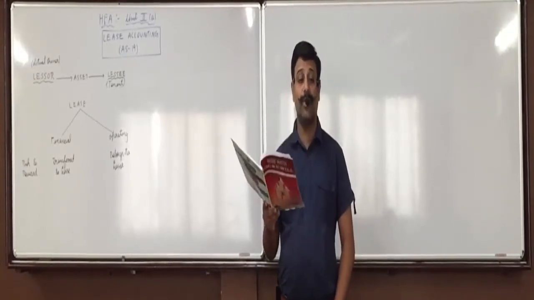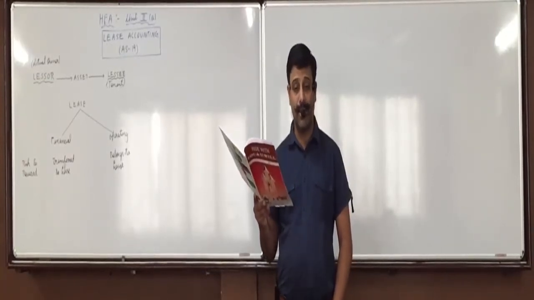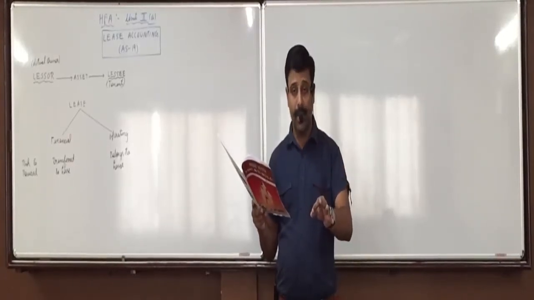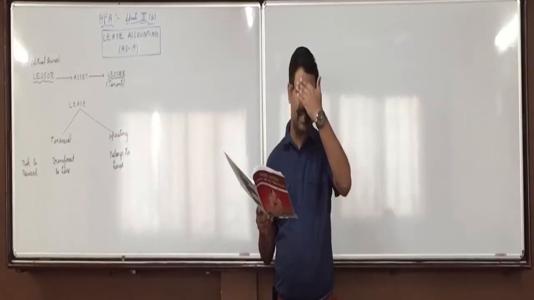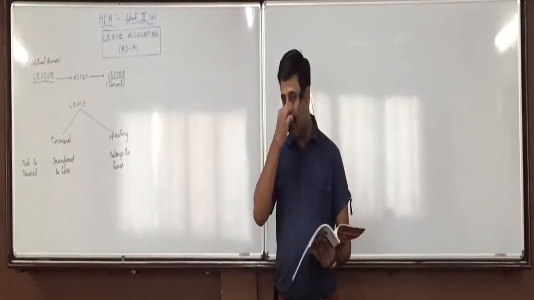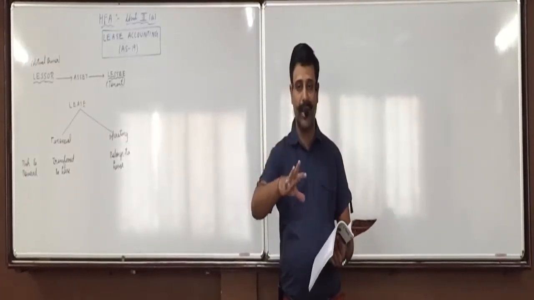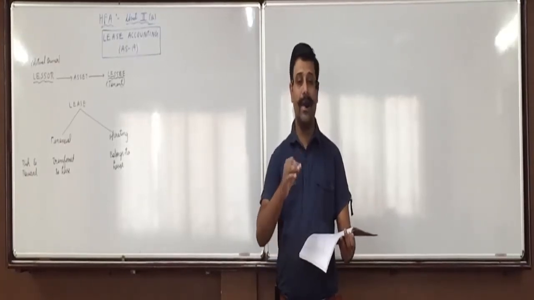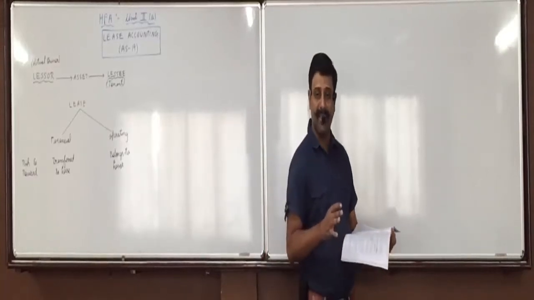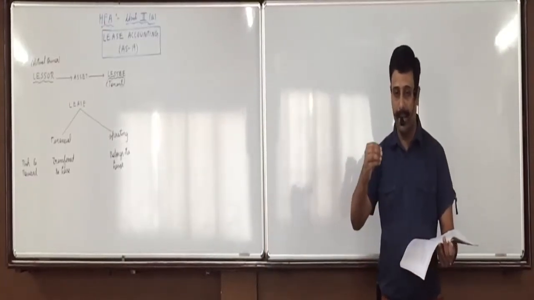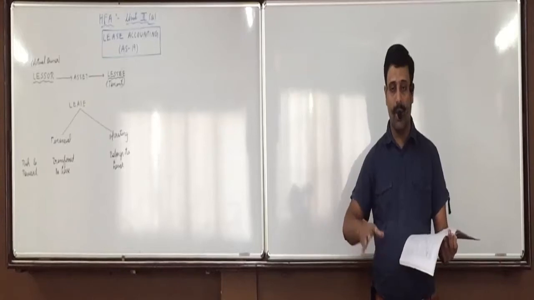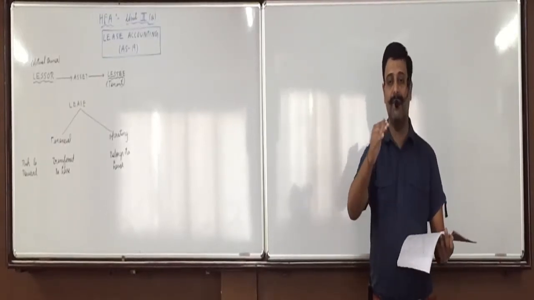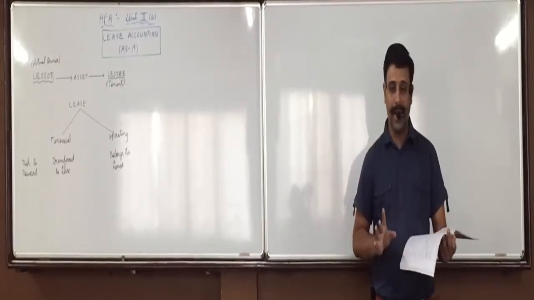Now, from lessee's point of view, what is guaranteed residual value? If the lessee himself has given any guarantee, or on behalf of the lessee someone else has given the guarantee. For example, I have given this asset on lease for 10 years to Samarth, and guaranteed residual value means he guarantees that he will give to me after 10 years a certain amount, let us say 1 lakh or 2 lakh. Or on behalf of Samarth, let us say that Nair has guaranteed that he will give me 1 lakh rupees, then that is also guaranteed residual value.